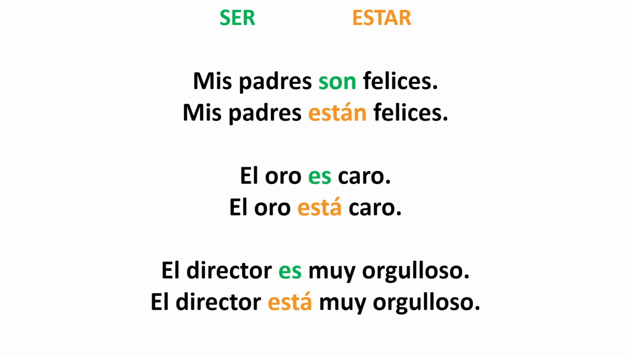Mis padres son felices. Mis padres están felices. So if I say mis padres son felices, that means that my parents are happy people. Being happy is a characteristic of my parents. That's who they are. They are happy people. But if I say mis padres están felices, what I'm saying is that they are happy right now because of a certain reason. But I'm not saying that they are happy people necessarily. I'm just saying they are happy right now.